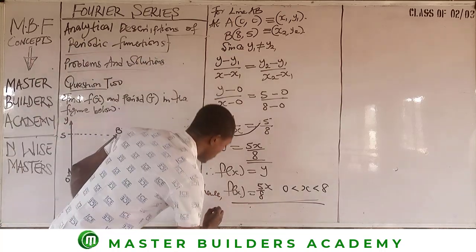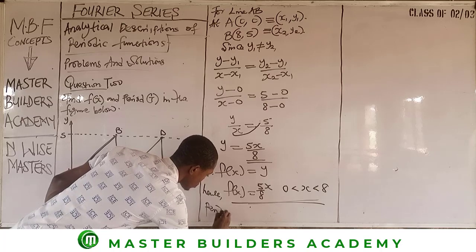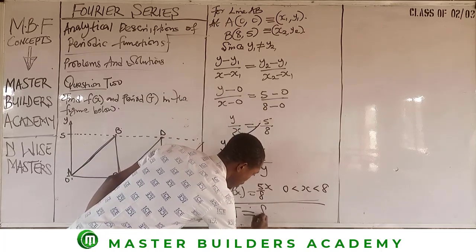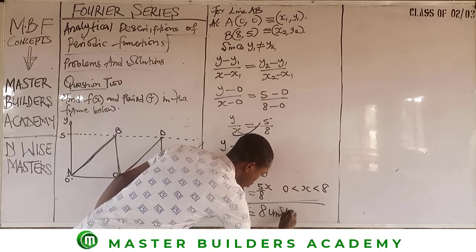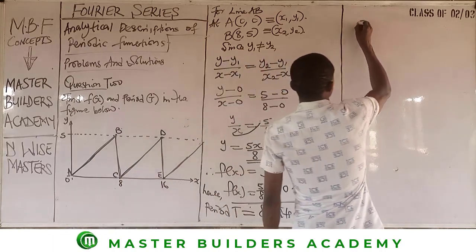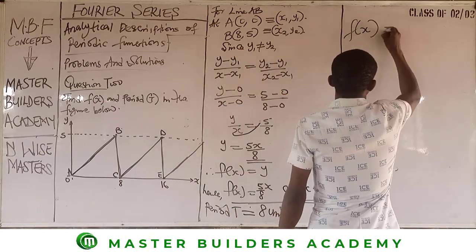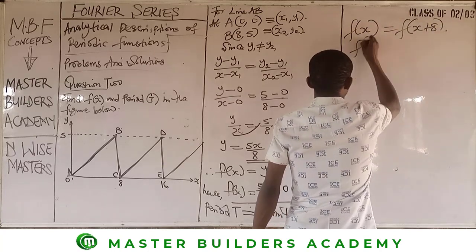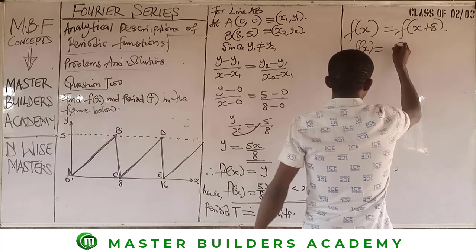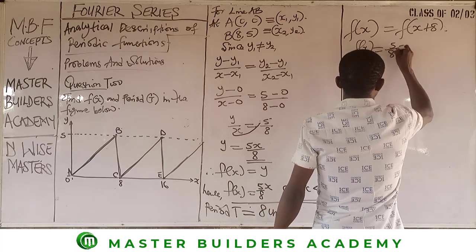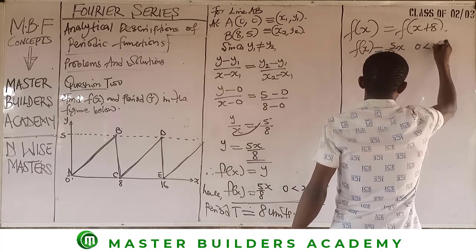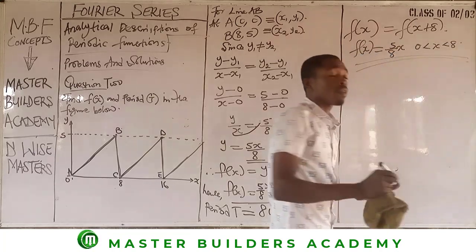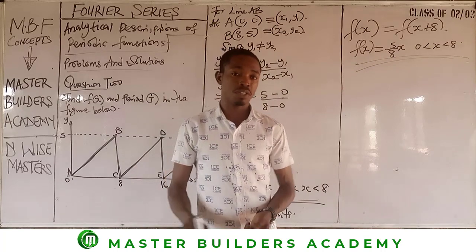We definitely have now that period T is equal to 8 units. All right. Then we have f of x is equal to f of x plus 8. And then we have f of x is equal to 5 over 8x from 0 less than x less than 8. This is the answer to this very question, guys.